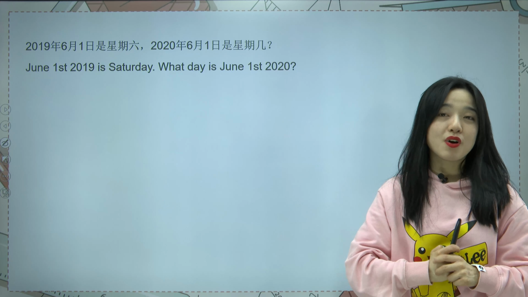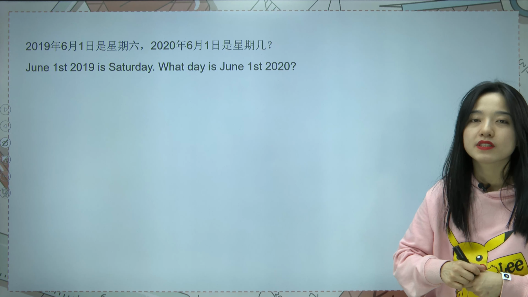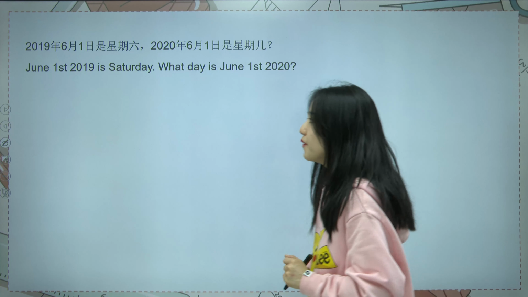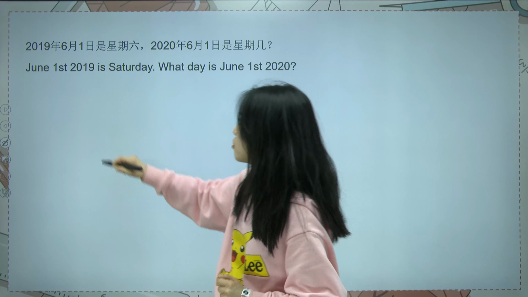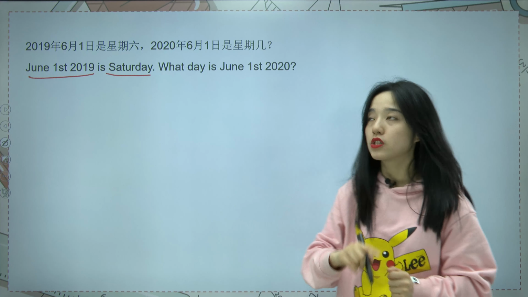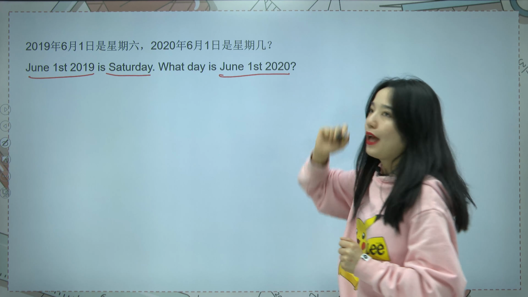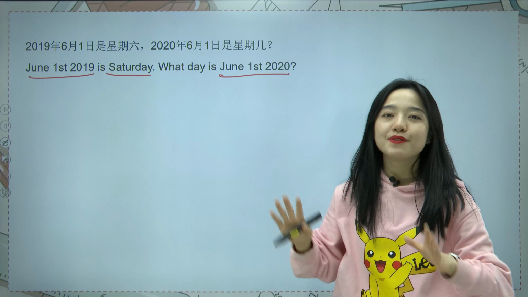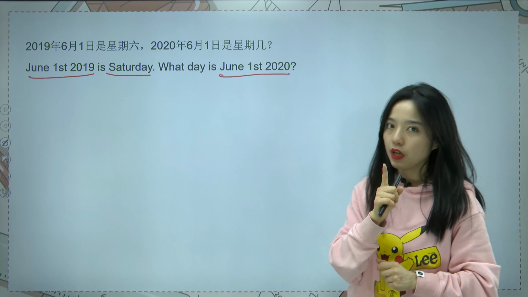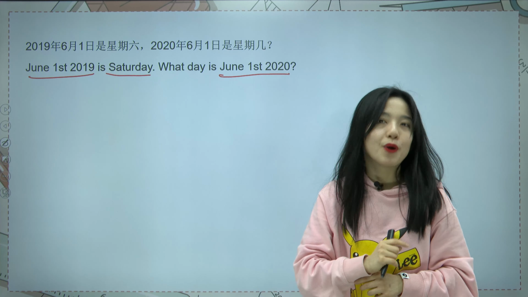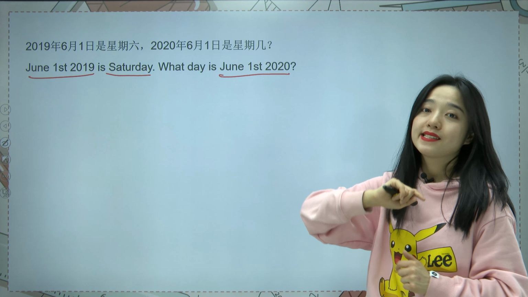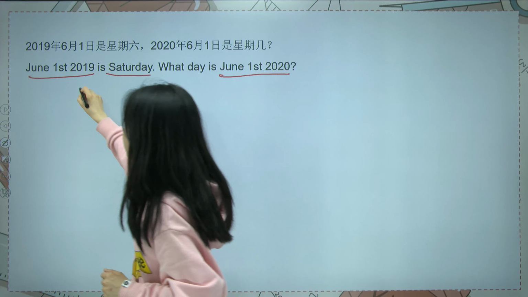How about the next one? It's another type of cycle problem. It's about date or calendar. Let's see. If we know June 1st, 2019 is Saturday, what day is June 1st, 2020? Okay, when it comes to days, or when it comes to date, finding the cycle is the first step. Because here we know June 1st is Saturday, so the first day is Saturday.